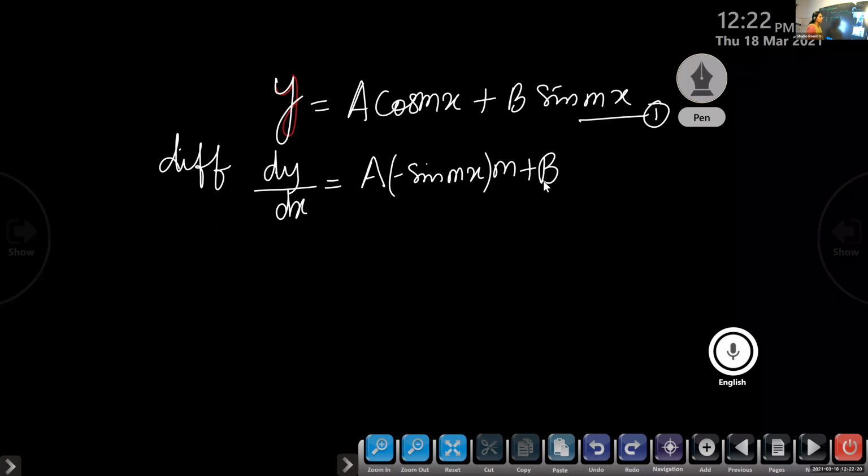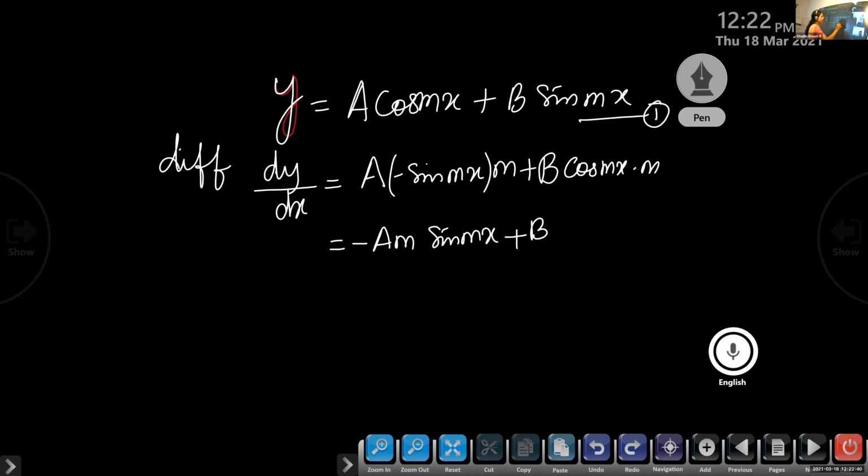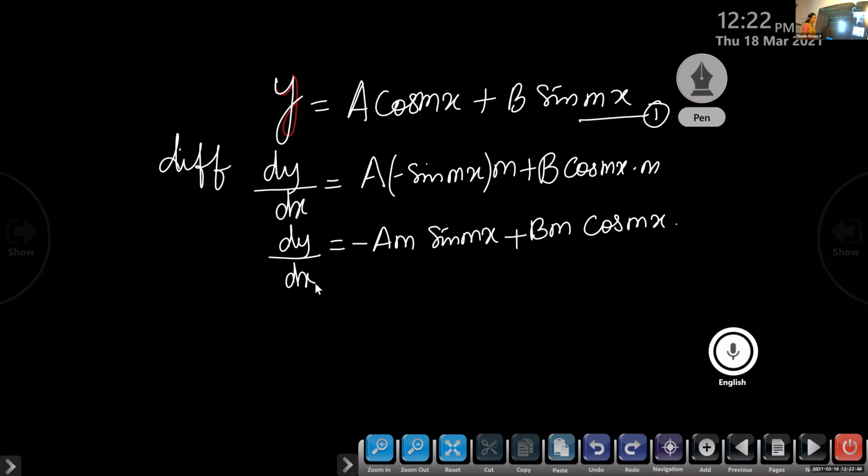Plus b into the derivative of sin mx, which is cos mx into m. So this can be written as minus am into sin mx plus bm into cos mx. So this is dy by dx.